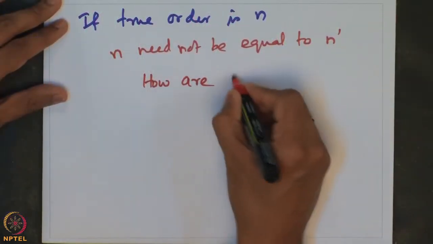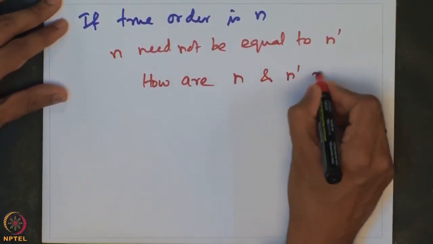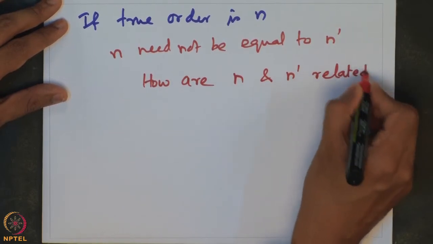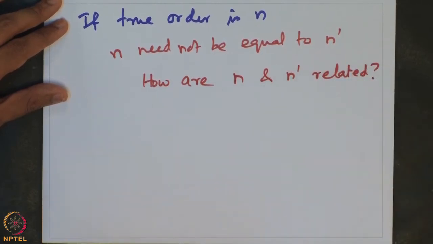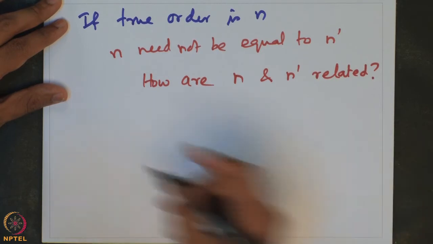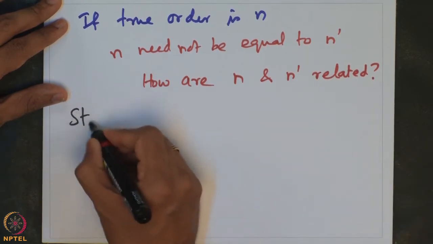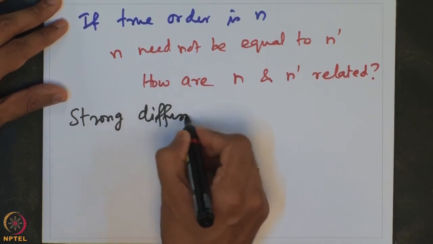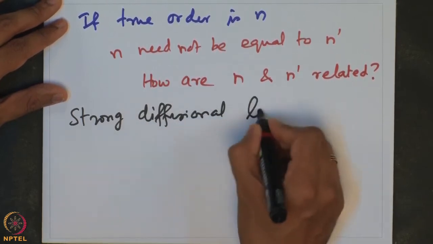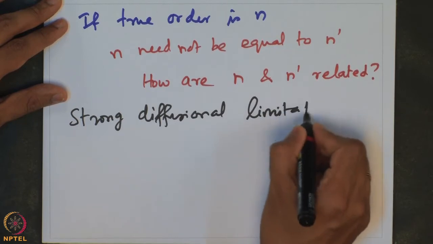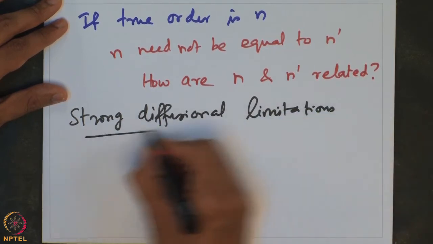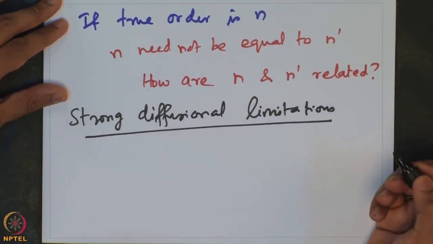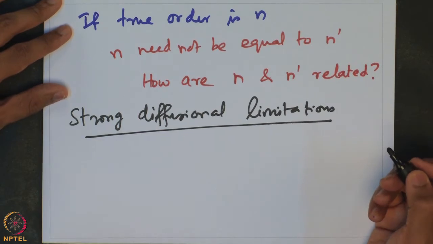So, how are n and n prime related? Let us consider first the strongly diffusional limitation case. Now, what does strong diffusional limitation mean?